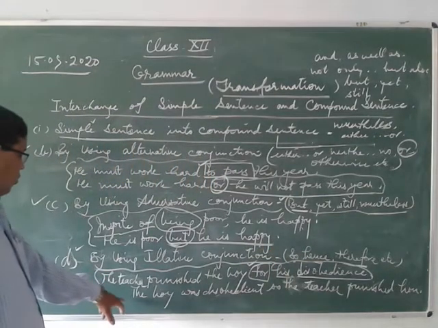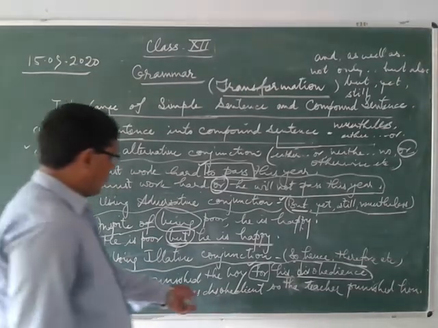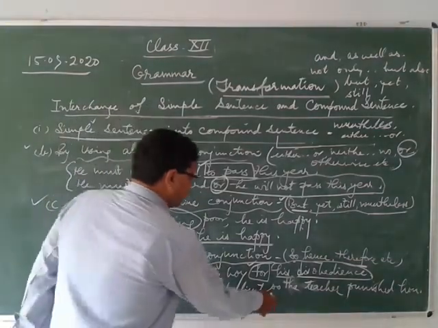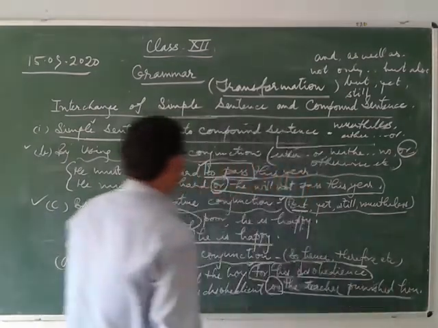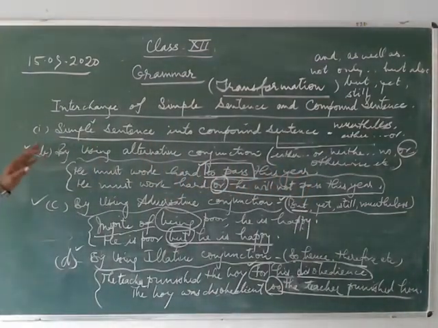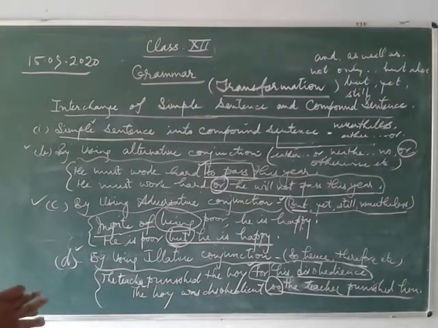And another way you will change it into a compound sentence. The boy was disobedient, so this is your conjunction. So the teacher punished him. So that is how we change the simple sentence into compound sentence.